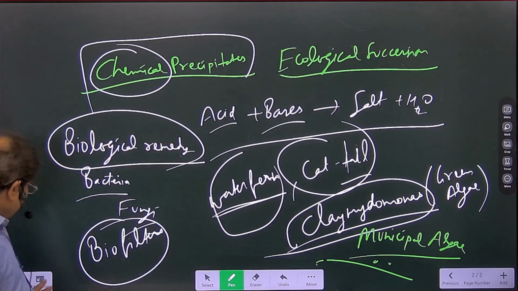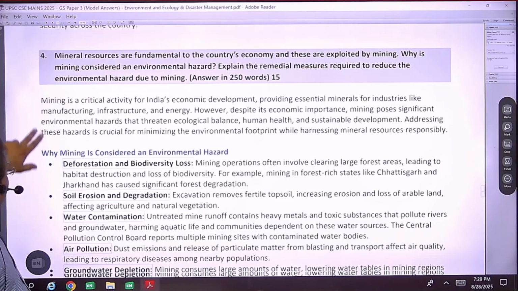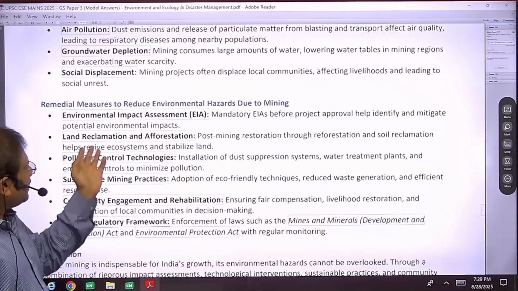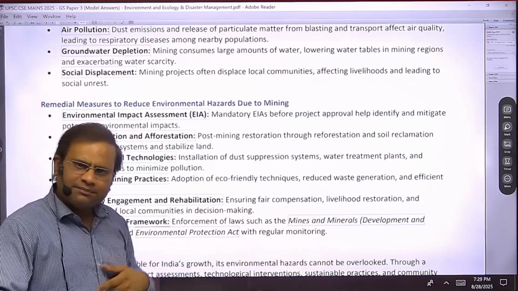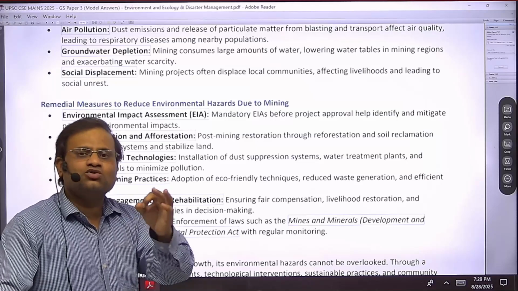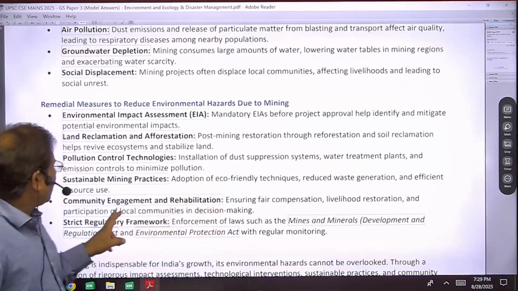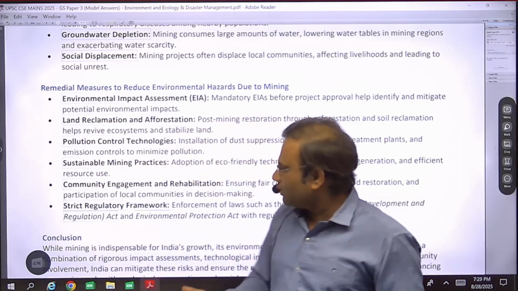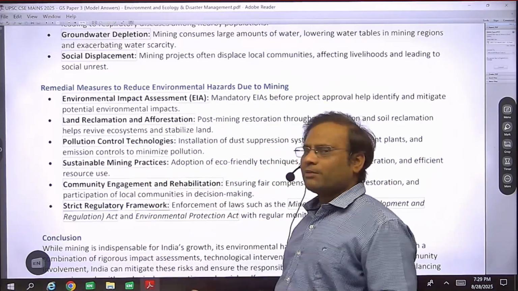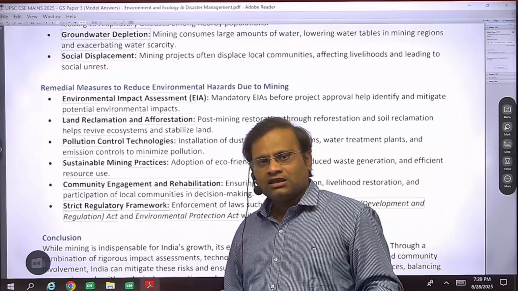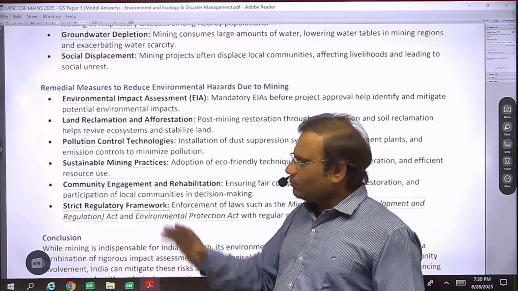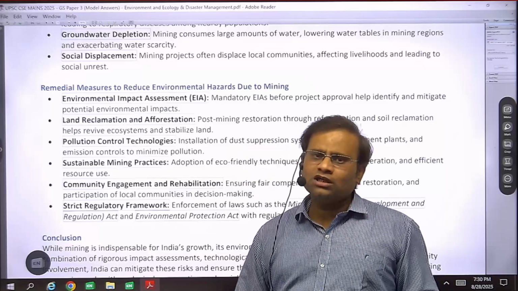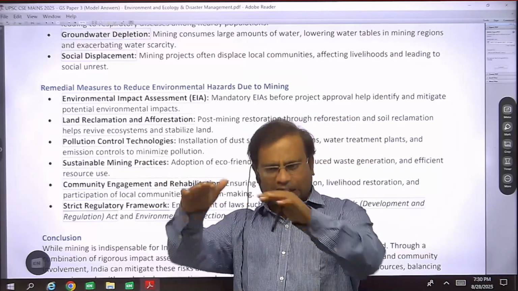Otherwise, simple solutions like environment impact assessment, land reclamation, afforestation, who will not write them? Even a 10th standard student will write afforestation. Similarly, pollution control technologies, who will not write it? Everyone will write it. Similarly, sustainable mining practices: what is so technical in it? What is so rocket science in it? If the mining itself is a problem, then make the mining sustainable. That is a solution. So these points should also be written, but at a later stage.